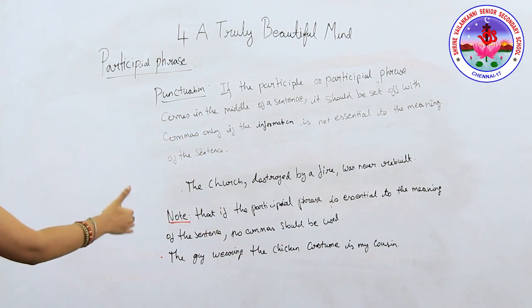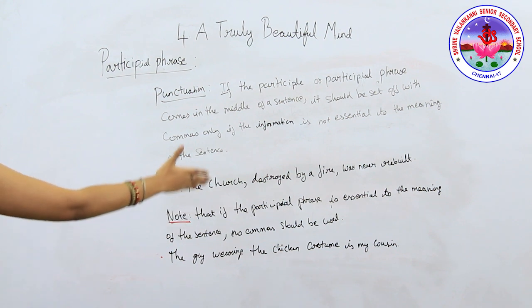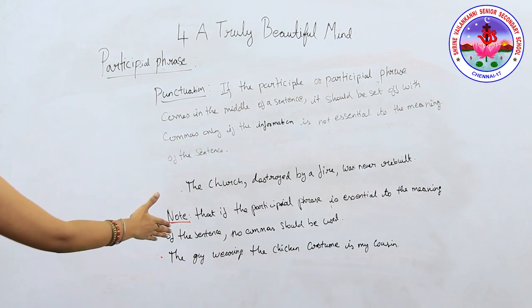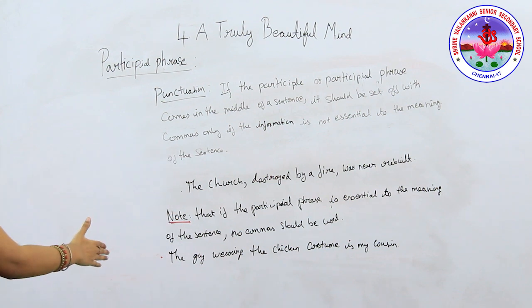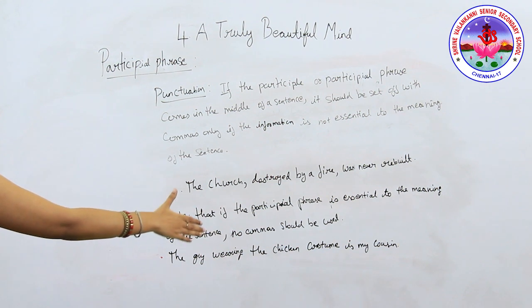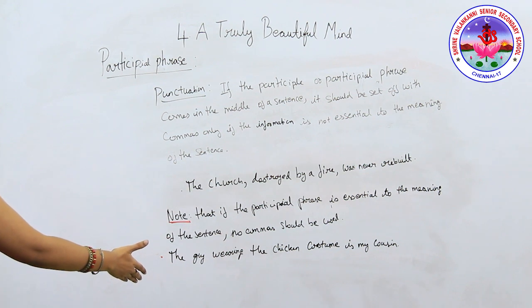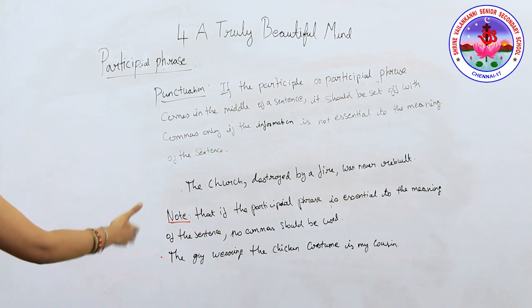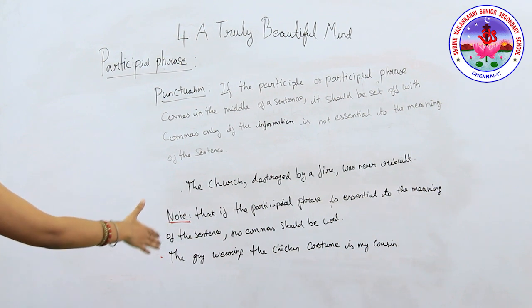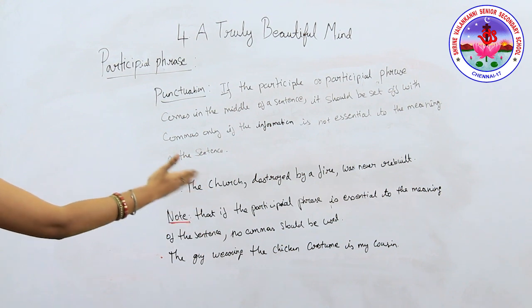Now note that if the participial phrase is essential to the meaning of the sentence, no commas should be used. Example: The guy wearing the chicken costume is my cousin. What is the participle here? Wearing is the participle. We are modifying the guy, and we are saying that he is my cousin.